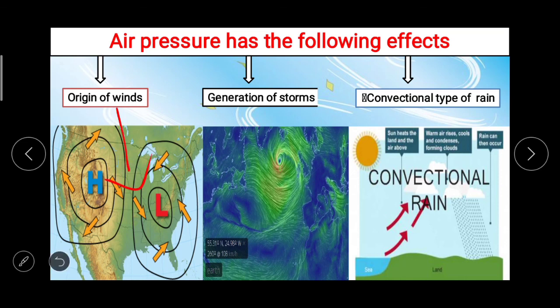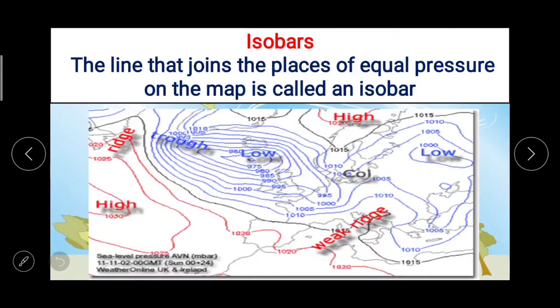Here origin of winds, generation of storms you can see, and the convectional rain. Sun hits the land and air above, then warm air rises, cools and condenses forming clouds, and then rain can occur. Now the next thing in this topic, isobars, the line that joins the places of equal pressure. The line that joins the places of equal pressure on the map is called an isobar.